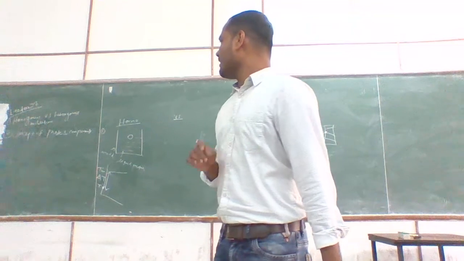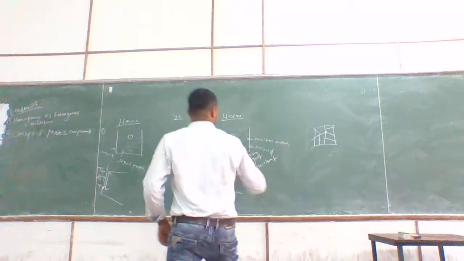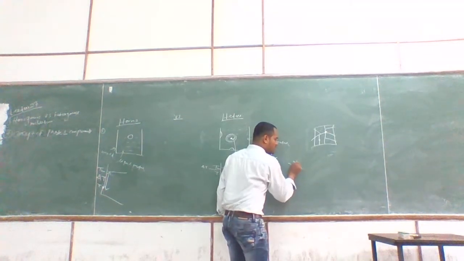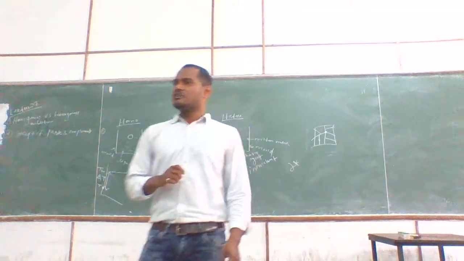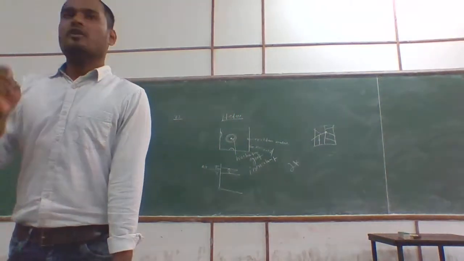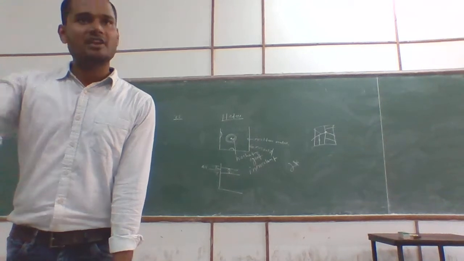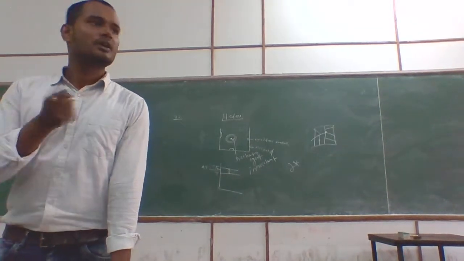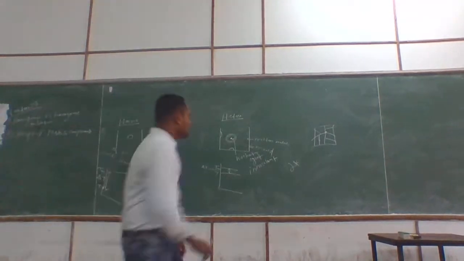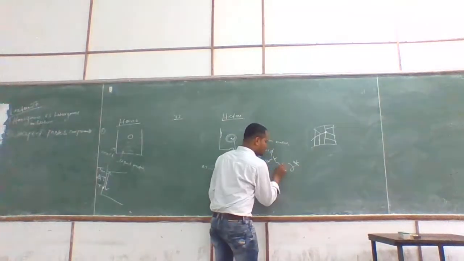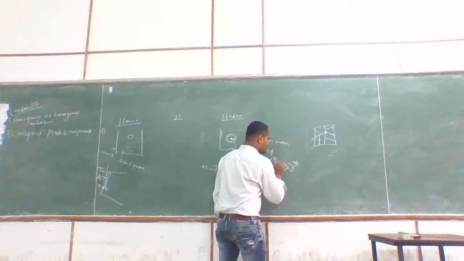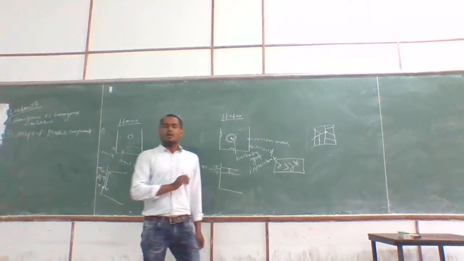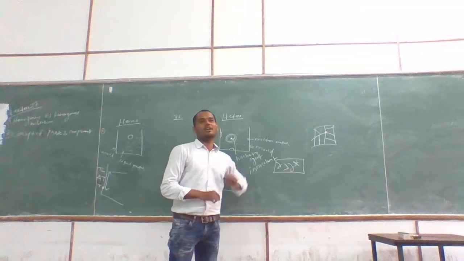Another interesting point you have to remember, R star. What is R star? The critical size of the nuclei. The nuclei should always be greater than R star, then only it will grow. Otherwise it will dissolve again in the liquid. That means R should be greater than R star. This is the condition for growth, always.